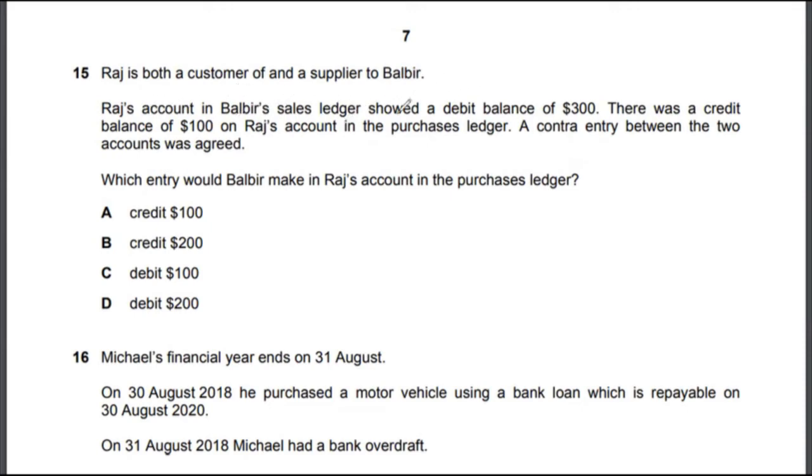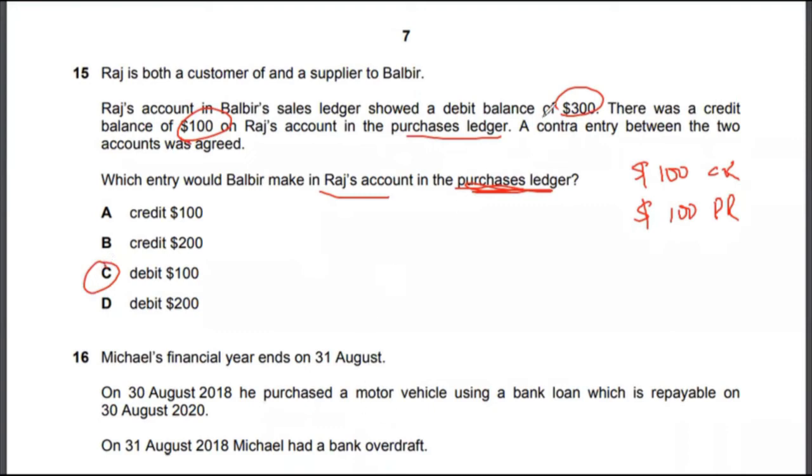Raj's account in Balbir's sales ledger showed a debit balance of $300. There was a credit balance of $100 on Raj's account in the purchases ledger. A contra entry between the two was agreed. Which entry would Balbir make in Raj's account in the purchases ledger? The purchases ledger had a balance of $100 credit, and a contra entry would be $100 debit in the same account. So the correct answer to multiple choice 15 would be option C.